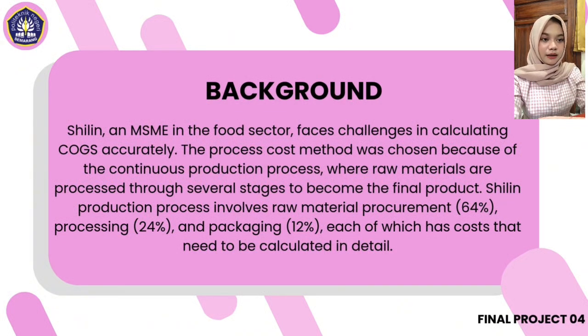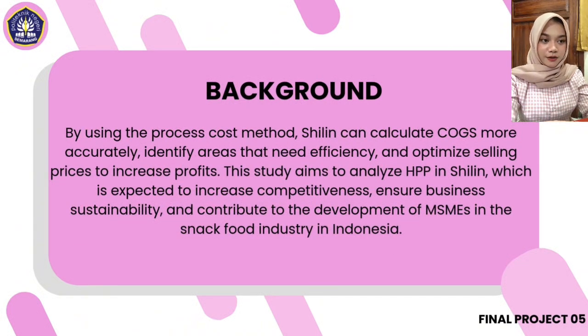Silin, an MSME in the food sector, faces challenges in calculating cost of goods sold accurately. The process cost method was chosen because of the continuous production process, where raw materials are processed through several stages to become the final product. By using the process cost method, Silin can calculate cost of goods sold more accurately, identify areas that need efficiency, and optimize selling prices to increase profits.